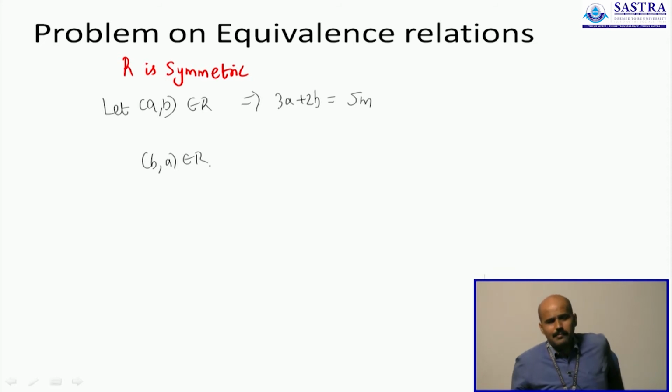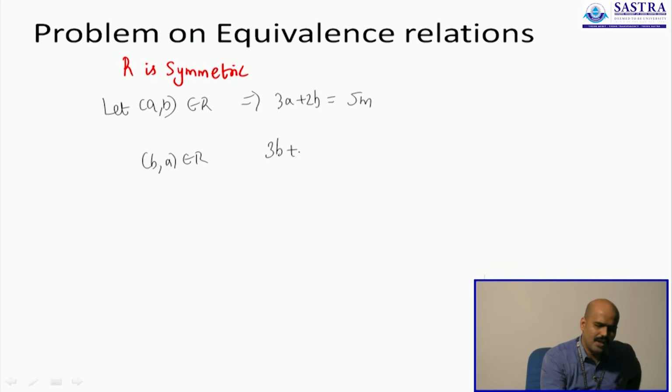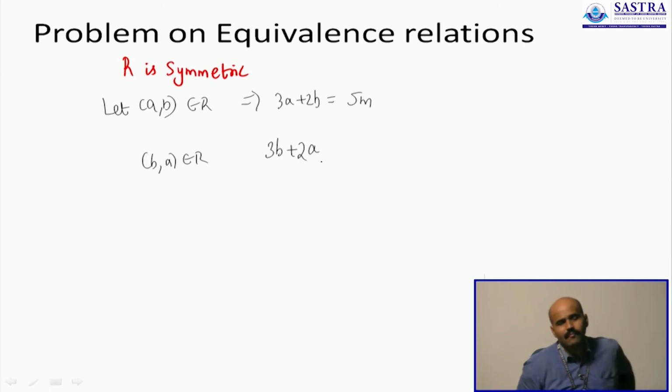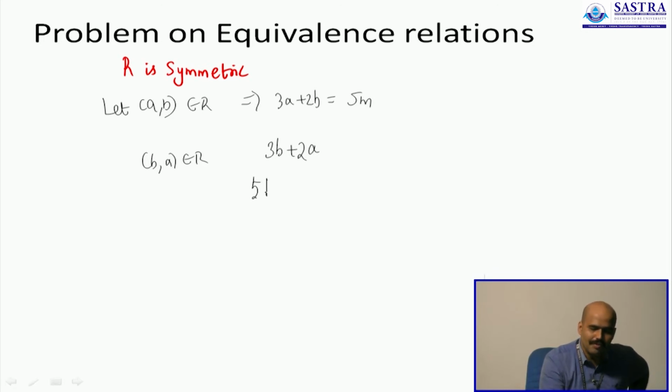But when do you say (B, A) belongs to R? You will have to show that a combination of B and A in this form is actually a multiple of 5. You do not know if it is, because you do not know what B and A are, but you are trying to show it will be true for any two values of A and B. Only then you can generalize the argument and say that R is in fact symmetric. But let us try and do this. So now tell me, can I write 3B as 5B minus 2B? It is always possible, right? 3B is 5B minus 2B. And 2A is 5A minus 3A, right?